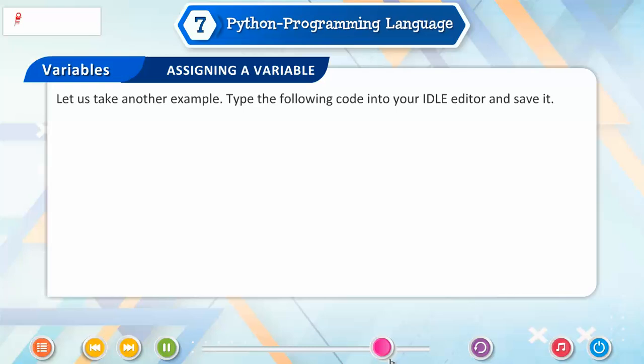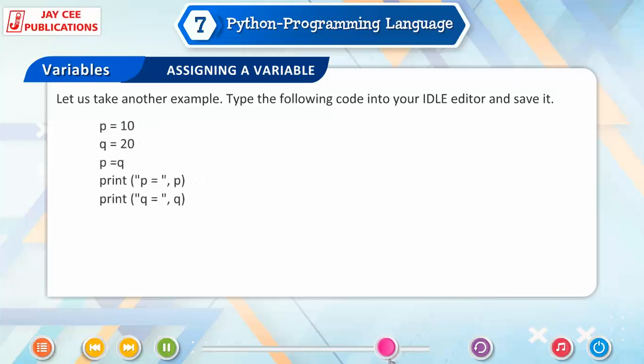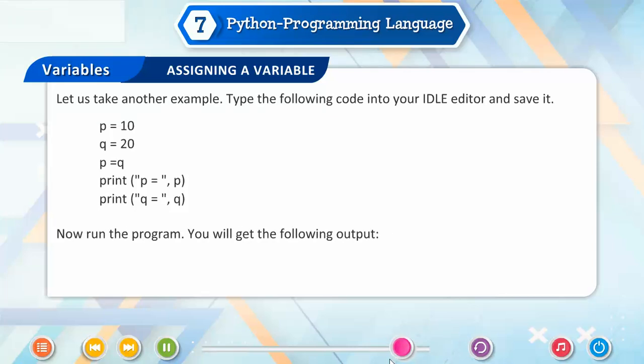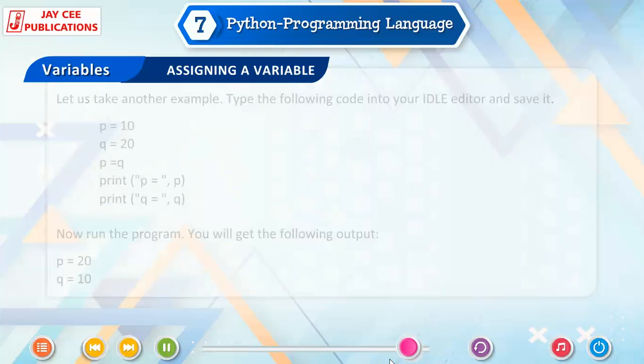Type the following code into your IDLE editor and save it. P = 10, Q = 20, P = Q. print("P =", P). print("Q =", Q). Now run the program. You will get the following output: P = 20, Q = 10.